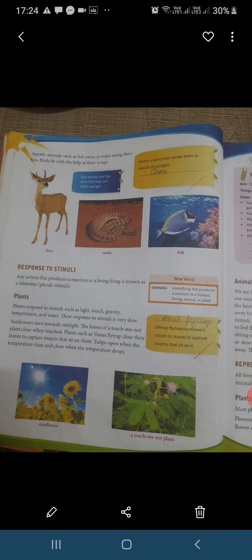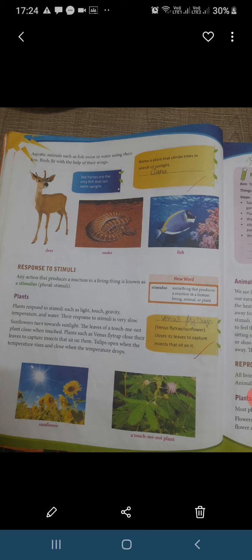Response to stimuli. Any action that produces a reaction in a living thing is known as a stimulus. Its plural is stimuli. Plants. Plants respond to stimuli such as light, touch, gravity, temperature, and water. Their response to stimuli is very slow.